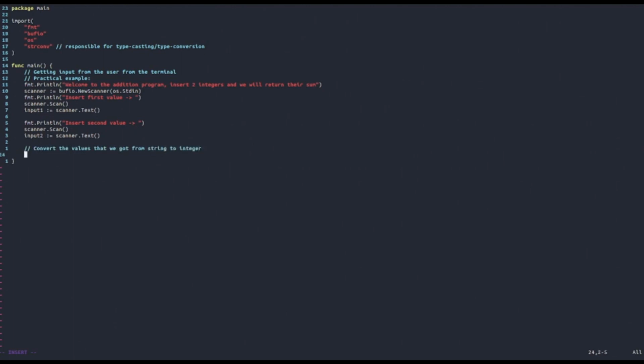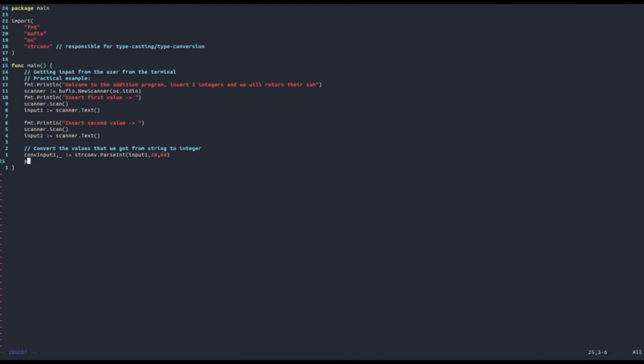To do this, we use the strconv ParseInt function. So we say converted input1, and the error that we're going to ignore, is equal to strconv.ParseInt, and inside we set input1, 10, 64.